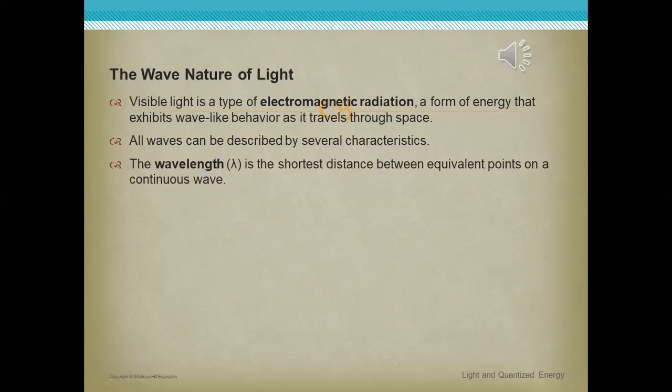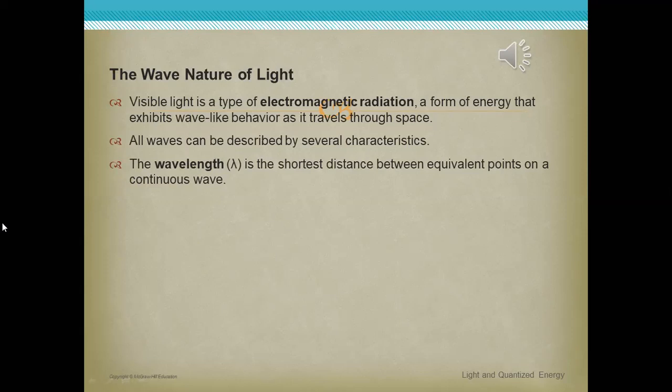Bassami, can you tell me what is the meaning of wavelength? It is the shortest distance between equivalent points on a continuous wave.